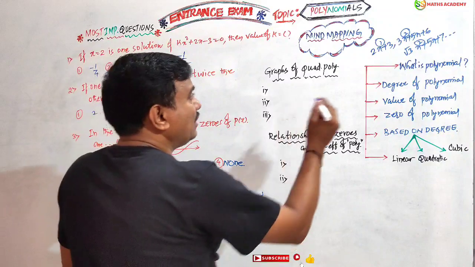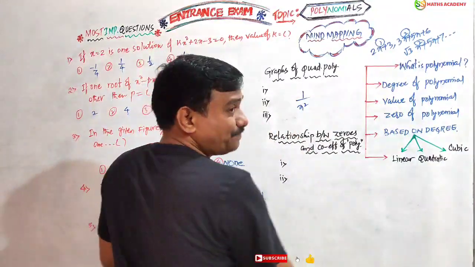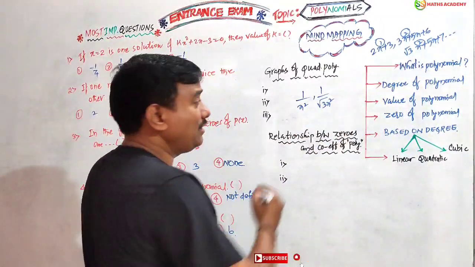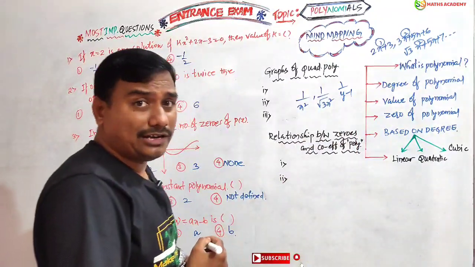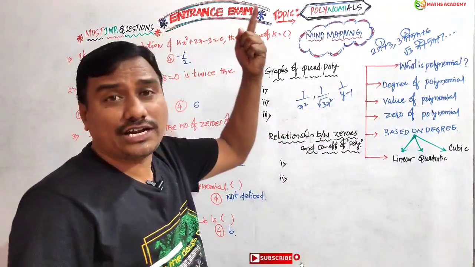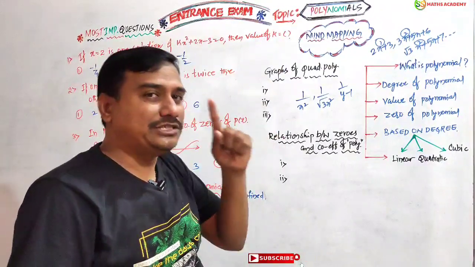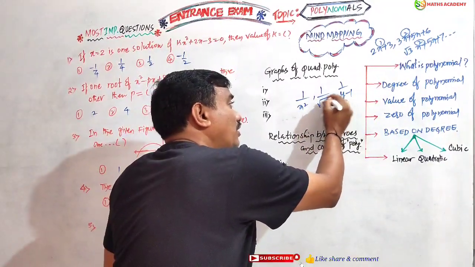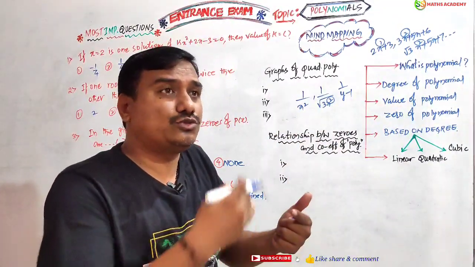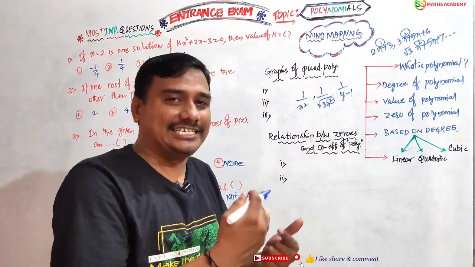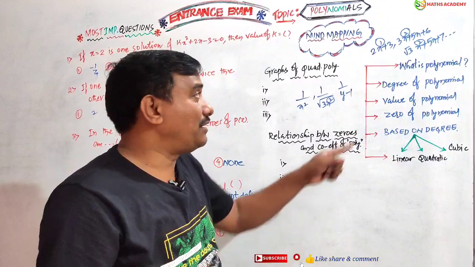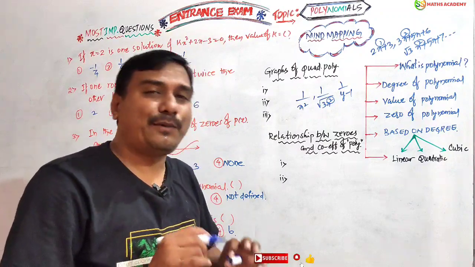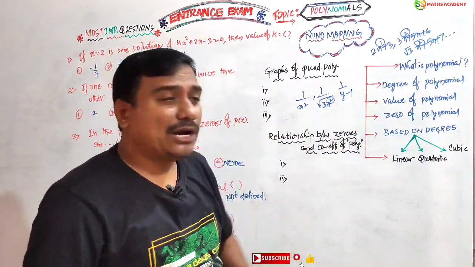Let us see some examples. 1 by x square, not a polynomial. 1 by root 3 x square, not a polynomial. 1 by x minus 1, not a polynomial, because this power transfers to the right side and becomes x to the power of minus 2. Minus 2 means a negative power, and this is a fraction term. Terms under a square root are also not polynomials, because square root means a power of 1 by 2, so it gets a fractional power. These are the examples of polynomials, and these are the examples of non-polynomials. Clear?